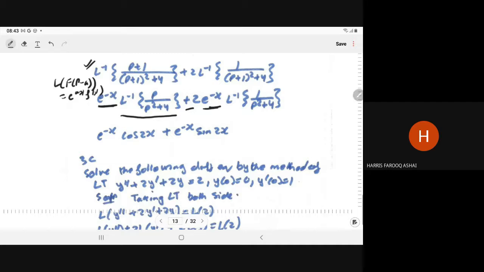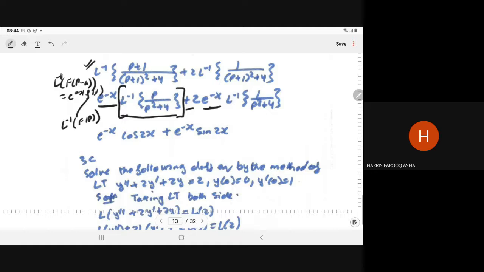What is this f(x)? This is the Laplace inverse of the F(p). So Laplace inverse of F(p minus a) can be written as e to power ax Laplace inverse of the F(p), and this is well known, right?